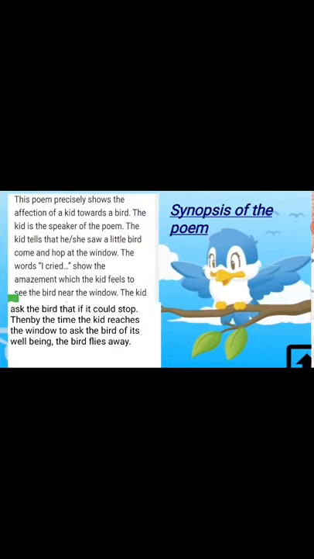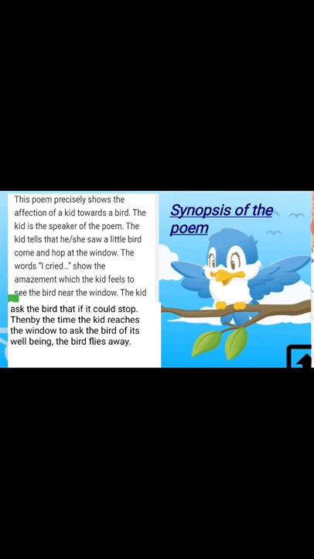The synopsis of the poem. This poem precisely shows the affection of a kid towards a bird. The kid is the speaker of the poem, and the kid tells that he or she saw a little bird come and hop at the window.